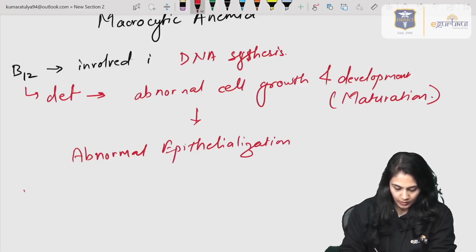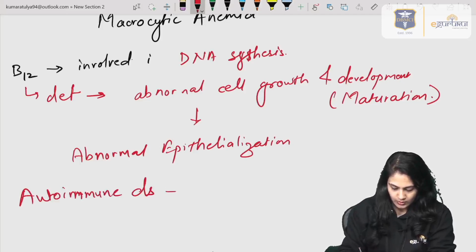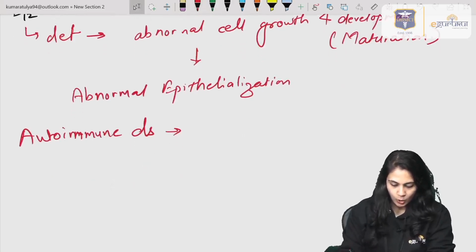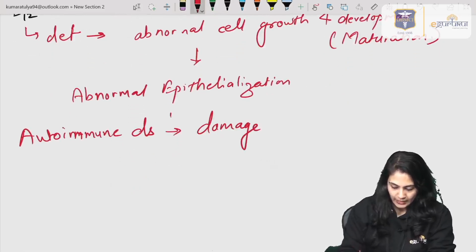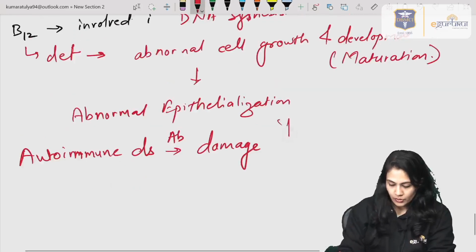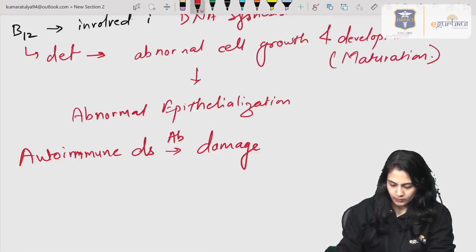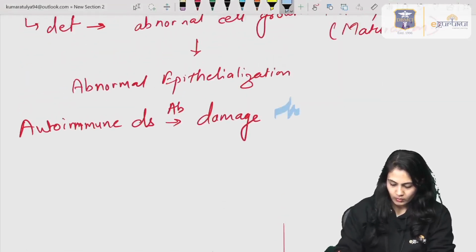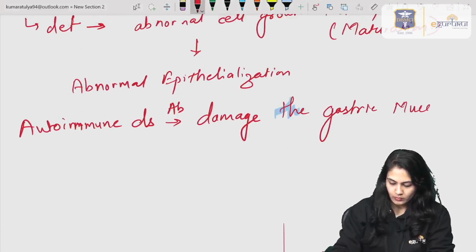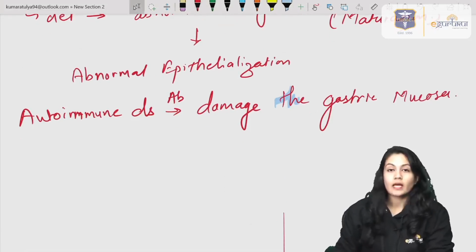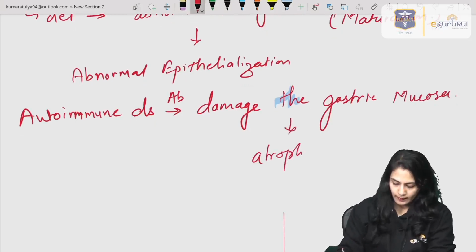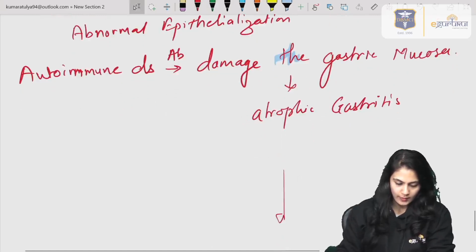And we already said that if it is because of the autoimmune disease, which is the typical case of B12 deficiency, the antibodies damage the gastric mucosa. That's why we see atrophic gastritis.